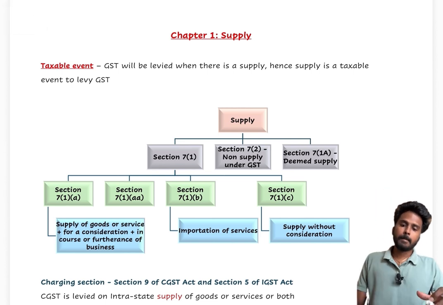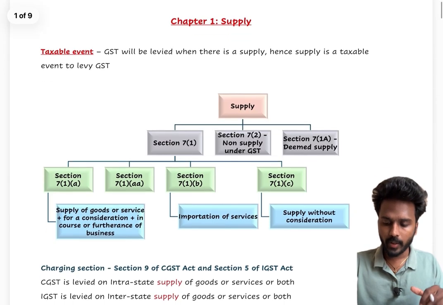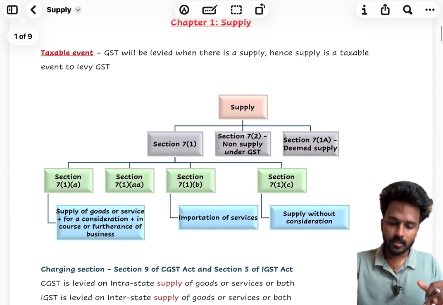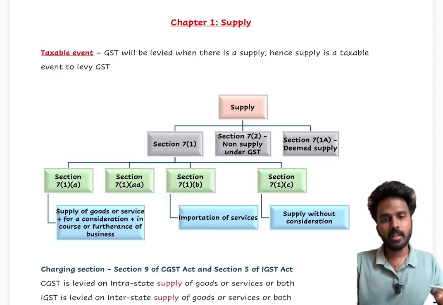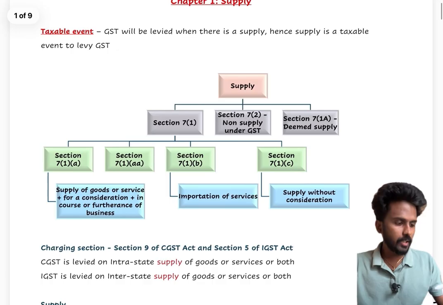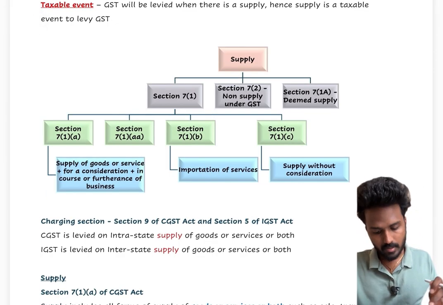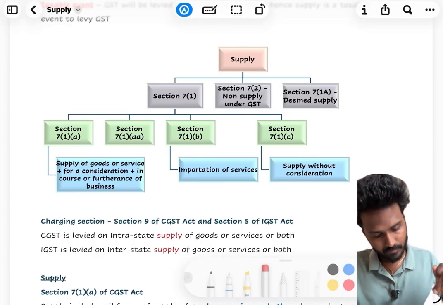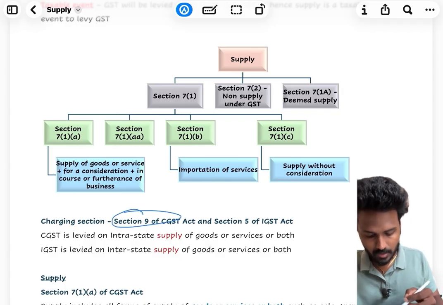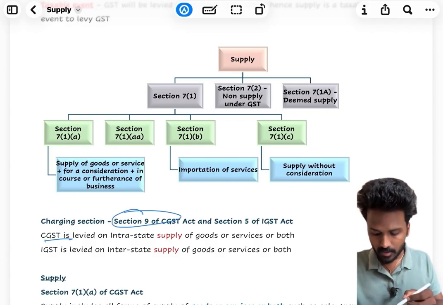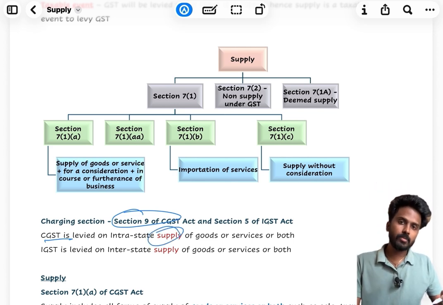So let's start Chapter 1, which is supply. Why is this chapter important? Supply is the event to levy the GST, and you can see below the charging section, Section 9 of the CGST Act. Section 9 of the CGST Act says that CGST is levied on intrastate supply of goods or service or both. GST is applicable for goods and service.